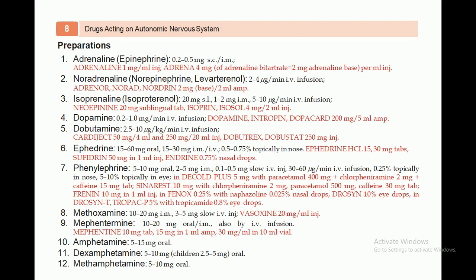Amphetamine is also available at a dose of 5 to 15 milligram orally. After that, dexamphetamine, that is also 5 to 10 milligrams, and in children it is available at 2.5 to 5 milligram. Methamphetamine is another adrenergic drug which is also available at a dose of 5 to 10 milligram oral.